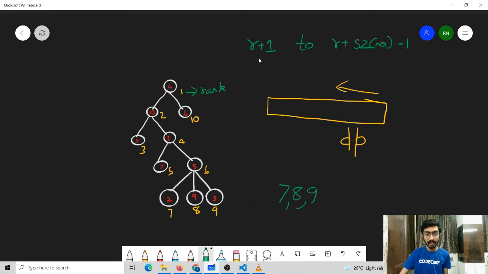And what will this give? It will be R plus 1 to R plus size minus 1. And what is size? Size is 3. So it will be R plus 1 to 7 plus 3 minus 1, which is 9. So it will be 7, 8 and 9. So for a given node, we can find the set of all the nodes which lie in its subtree: they will be from R plus 1 to R plus size minus 1.